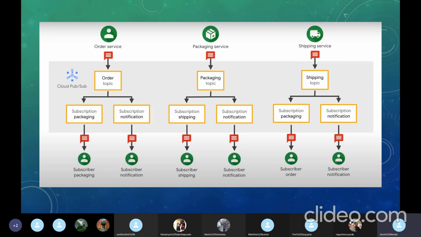So here the customer is not involved except with the notification, but the other subscribers are the shipping service and the packaging. They are different events happening, right? The customer is the starting and the end point, and is notified of the main parts of the service being handled, like the shipping has started, the order is processed. So these notifications.